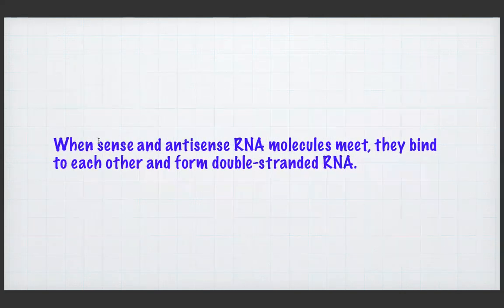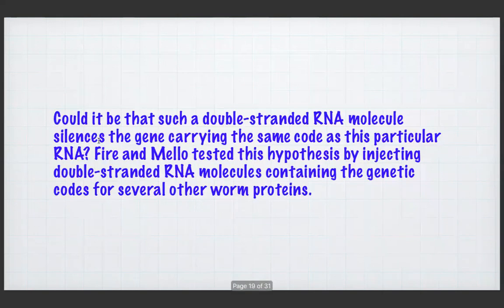When sense and antisense molecules meet, they bind to each other and form double-stranded RNA. Could it be that a double-stranded RNA molecule silences the gene carrying the same code as the particular RNA?